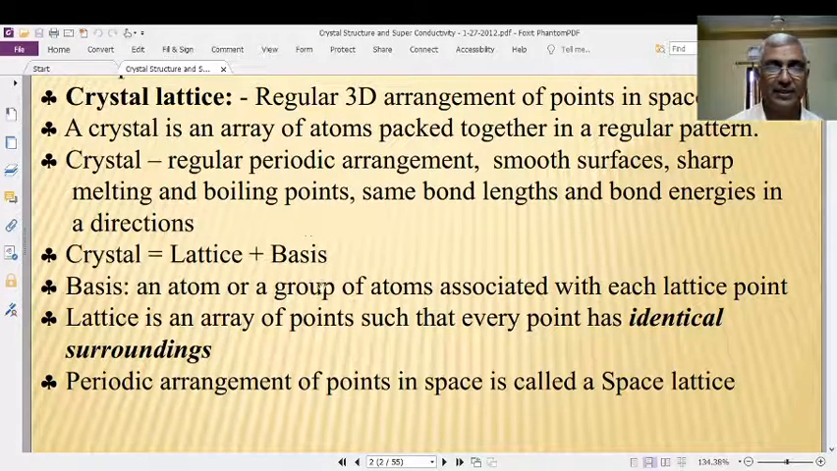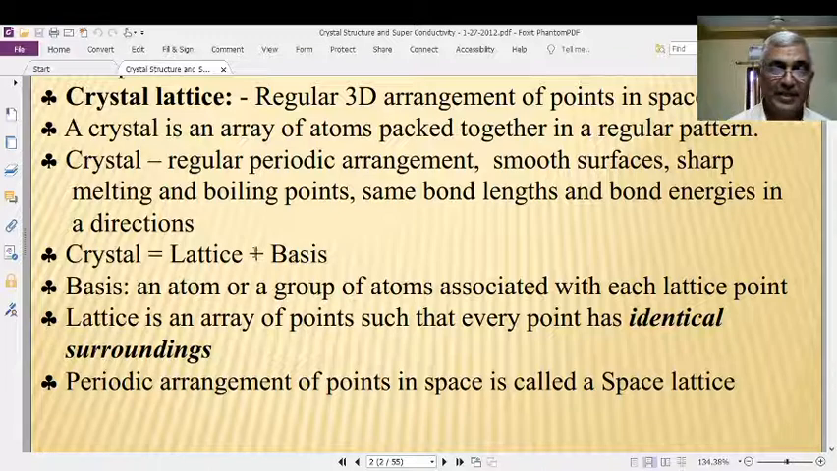What is that structure? Basis. Therefore, lattice is an imaginary points array. It is an array of imaginary points where the basis means atom or group of atoms are put together at those points, which will give the crystal structure. Right. This is the difference between lattice and basis, and this is the relation between lattice and basis.